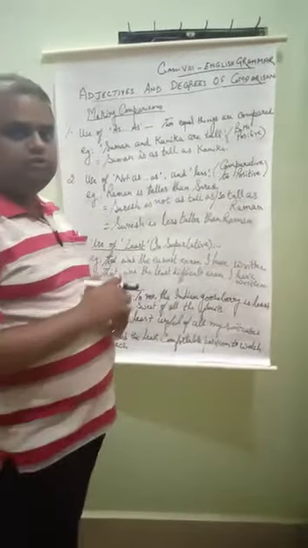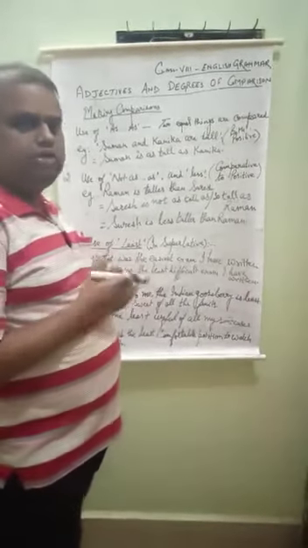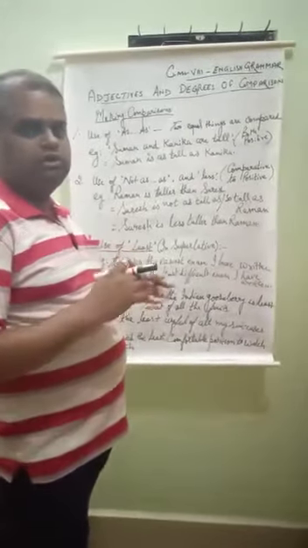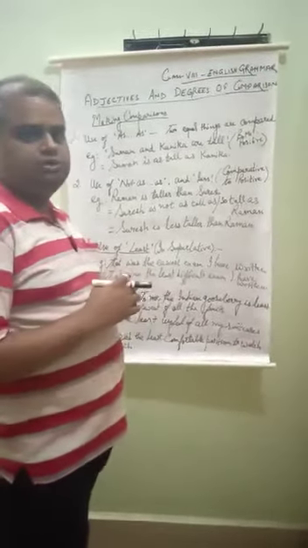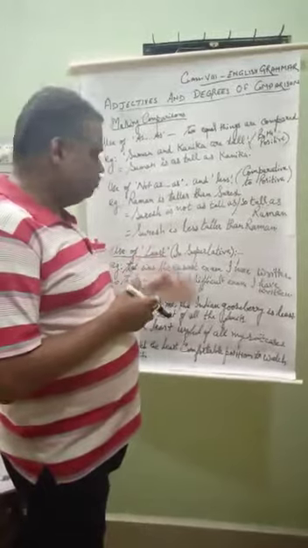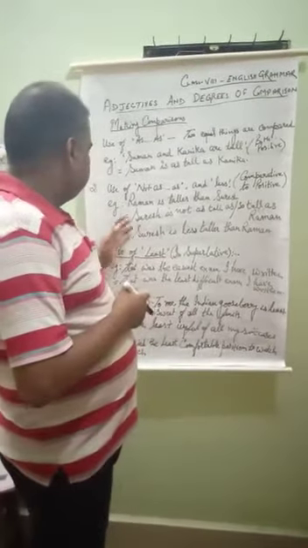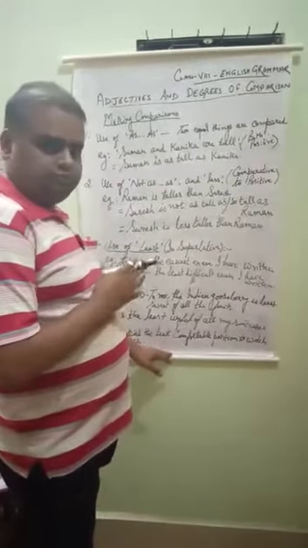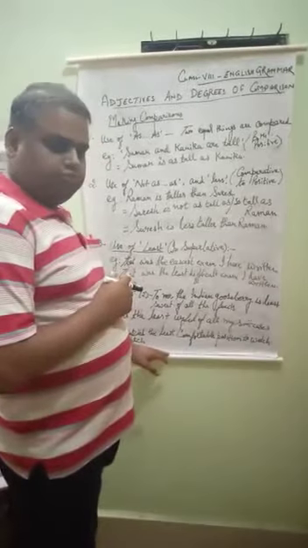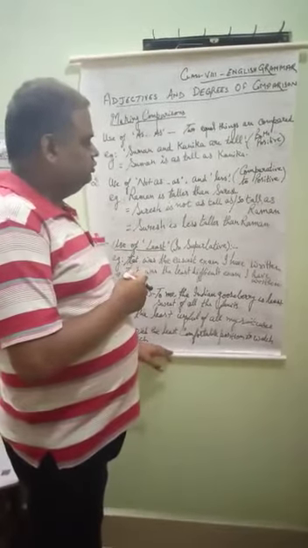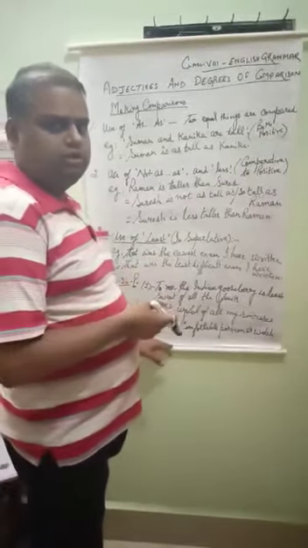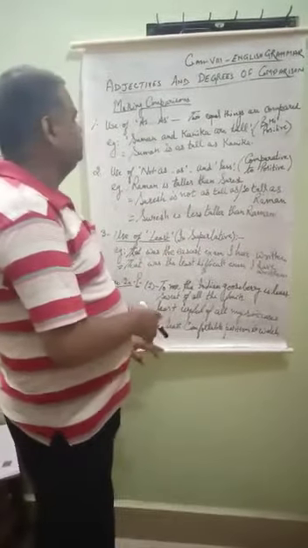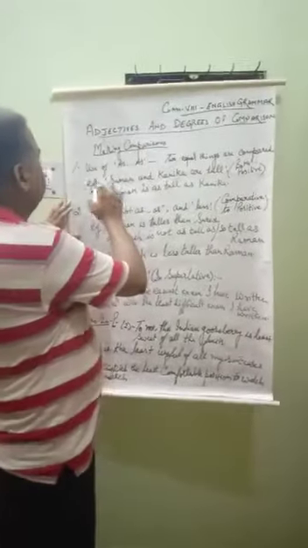How to make comparisons between two degrees of adjectives: positive to positive, positive to comparative, comparative to positive, superlative to positive. All these things we have to study. Some rules are there. A few more rules we will discuss later, but today we will study the basic rules. Some more rules are there; you will come to know them by your regular practice. But today we will study this one. First rule is the use of as.